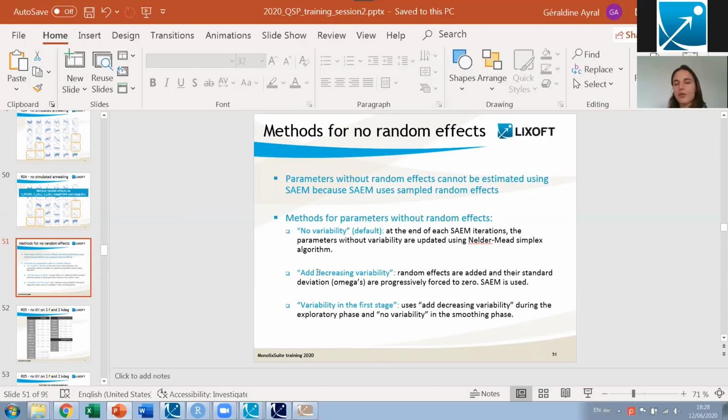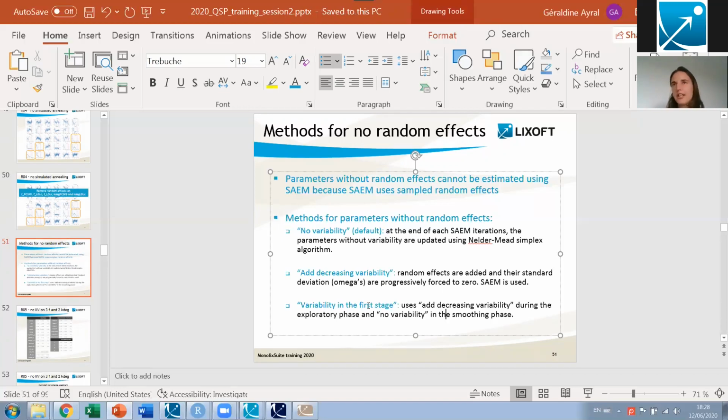Actually, I almost never use the decreasing variability method, because the idea is that we force the omegas to go to 0, and because this process is slow enough, the fixed effect will have time to move and go to the right value. From my experience, it does not always work super well. So what I usually do is no variability as a first trial, and if I really have problems, I switch to variability in the first stage.